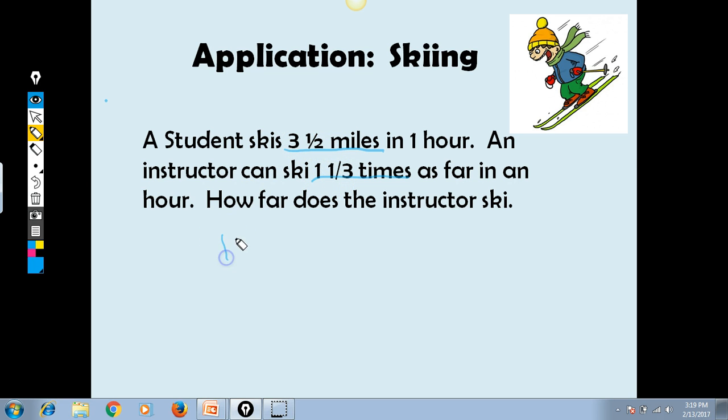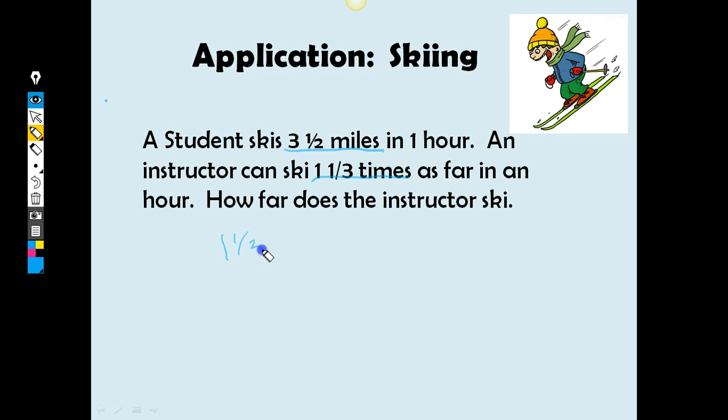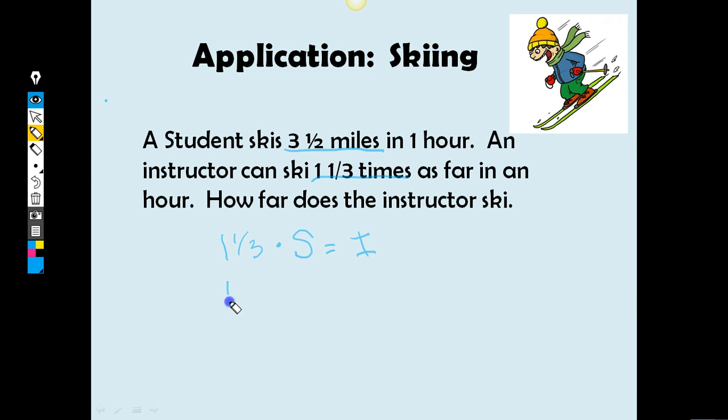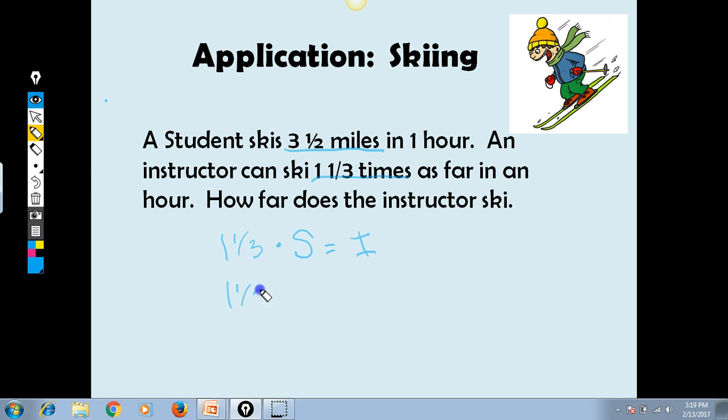So we have 1 1/3 times the student equals the instructor. And we can write these equations because we just got done with that unit, right? So 1 1/3 times s. We know the student is 3.5 miles in 1 hour, and that's going to give us how far the instructor skied.